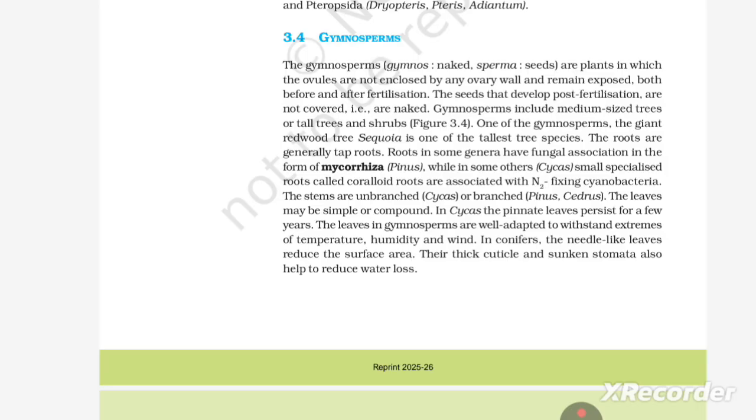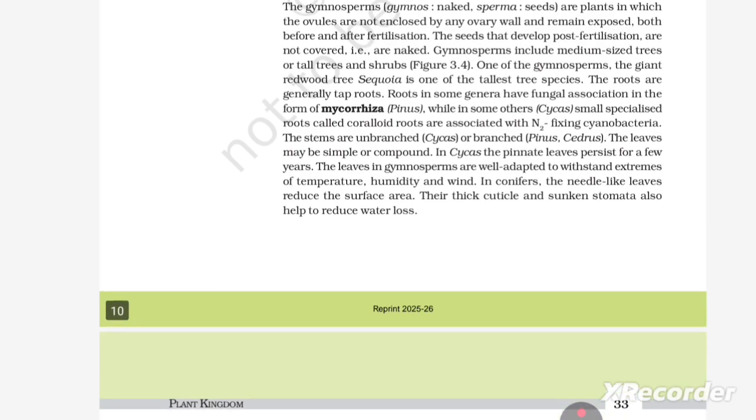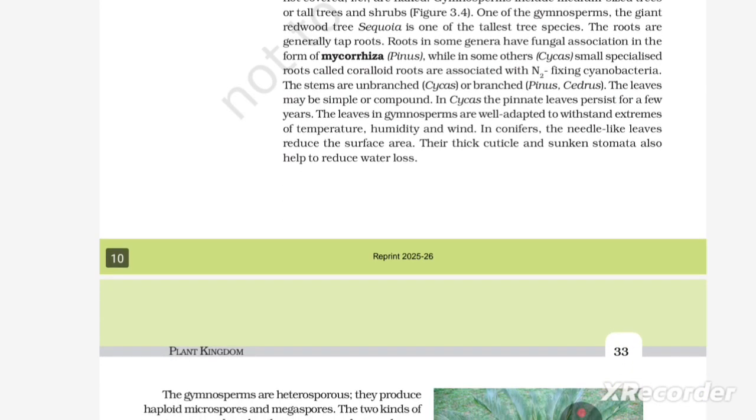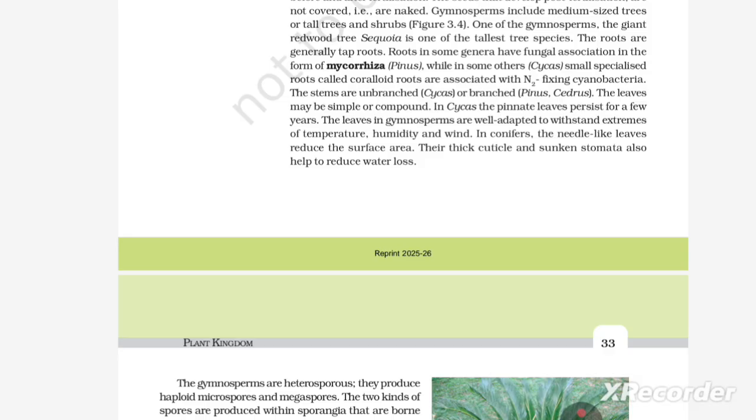The roots are generally taproots. Roots in some genera have fungal association in the form of mycorrhiza (Pinus), while in some others (Cycas), small specialized roots called coralloid roots are associated with nitrogen-fixing cyanobacteria. The stems are unbranched (Cycas) or branched (Pinus or Cedrus).